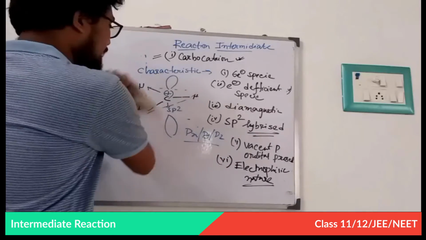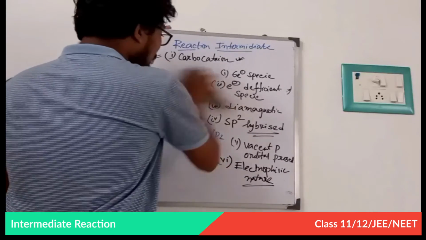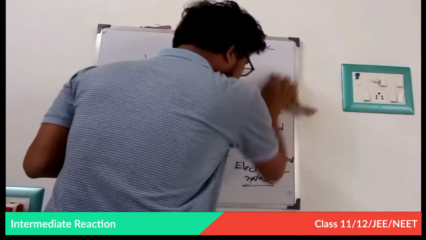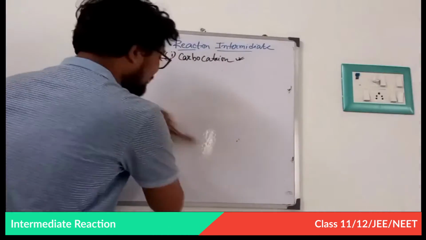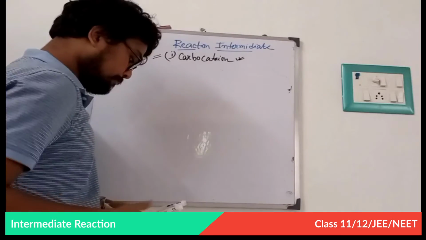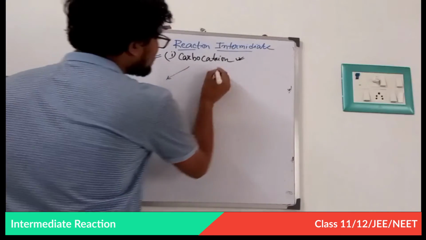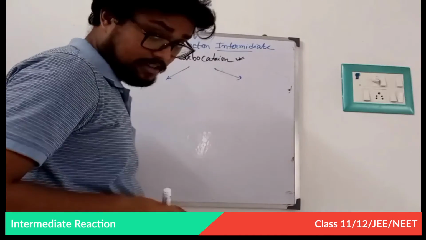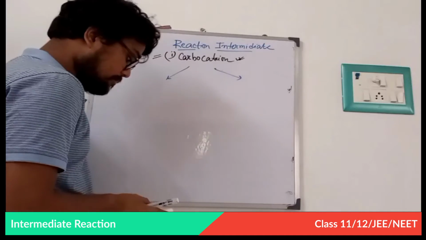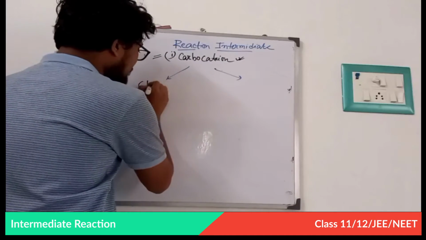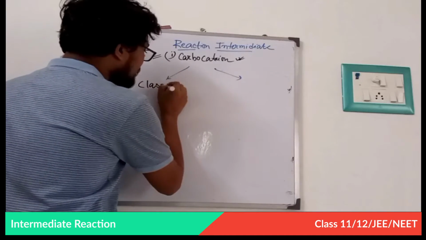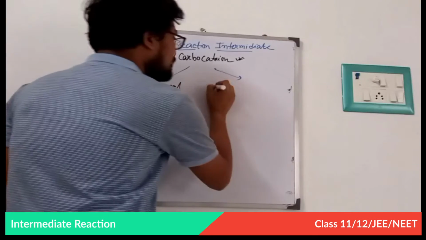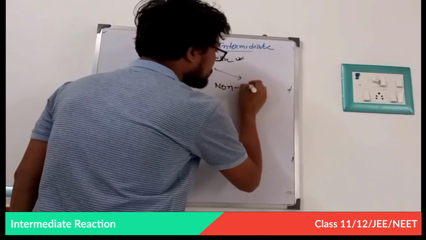Now I am writing it, and now I am going to give a slight discussion of two types of carbocation. Carbocation is mainly classified into two. In our syllabus, mainly the classical carbocation is present. Classical, and another is non-classical.